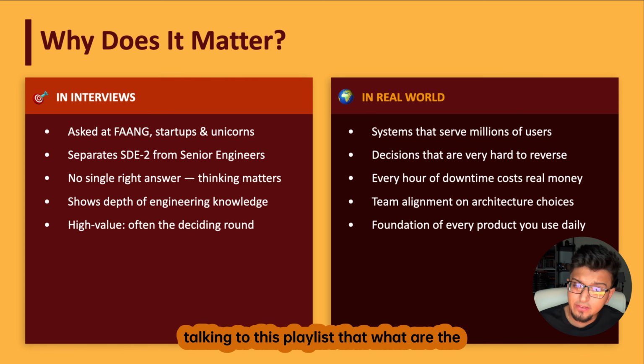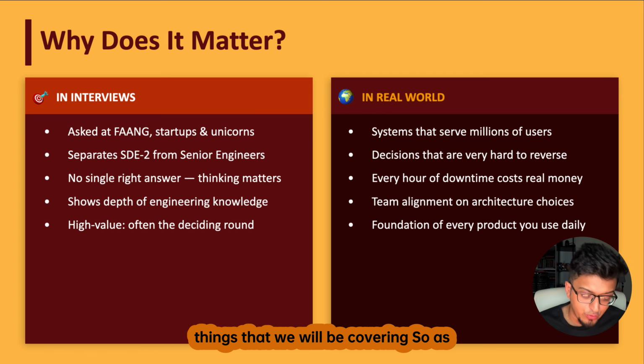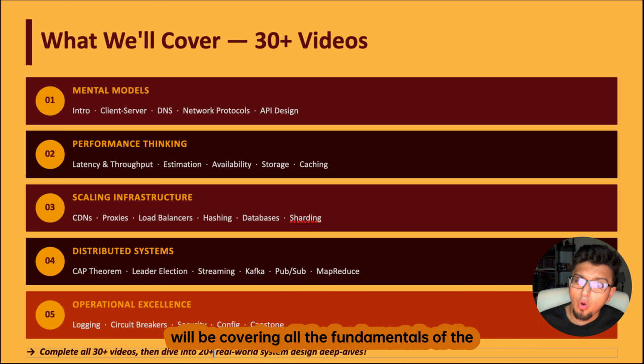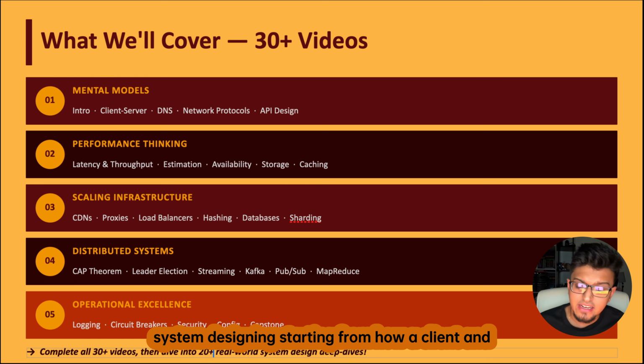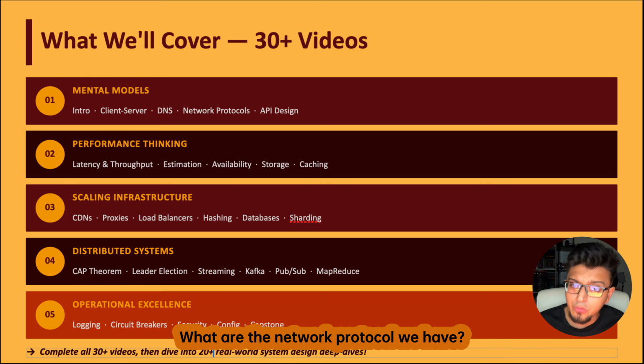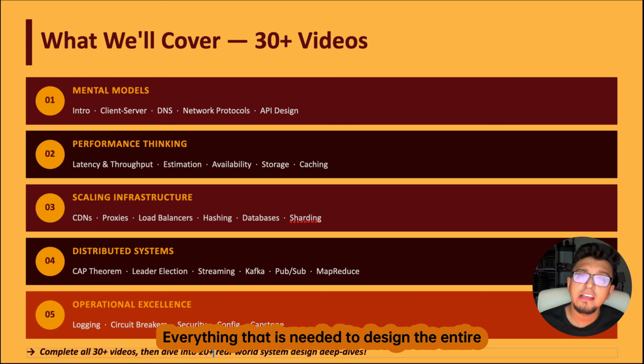Now talking about this playlist, what are the things that we will be covering? As I have told you, in this playlist I will be covering all the fundamentals of system designing, starting from how a client and the server talk to each other, what is the DNS, what are the network protocols we have, what is throughput estimation, caching, everything that is needed to design the entire system.